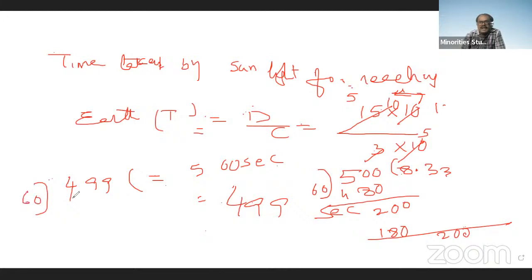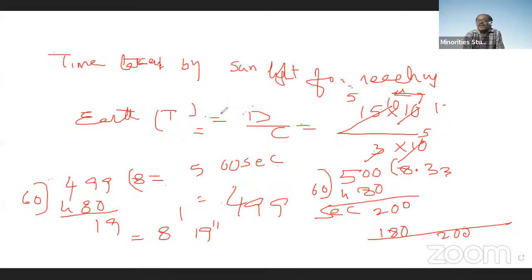So 60 8s are 480, and the remainder we get here is 19 seconds. Therefore, the time taken here is 8 minutes and 19 seconds. This is the time taken by sunlight for reaching the Earth.